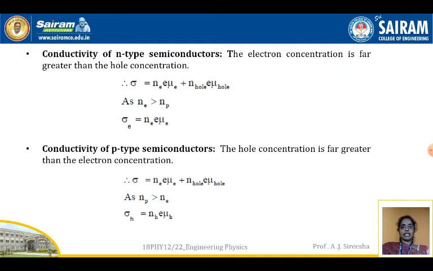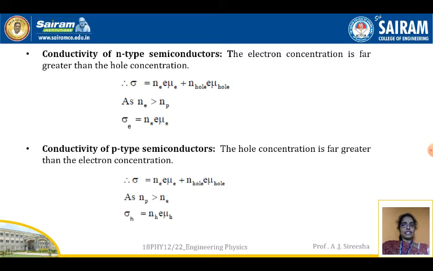In a semiconductor, there are two types of charge carriers. These are N-type and P-type. N-type semiconductors have an excess of electrons and P-type semiconductors have an excess of holes. In N-type, the electron concentration is far greater than the hole concentration. As I said, the number of electrons is greater than the number of holes. So here the charge carriers of N-type are electrons and the charge carriers for P-type are holes.